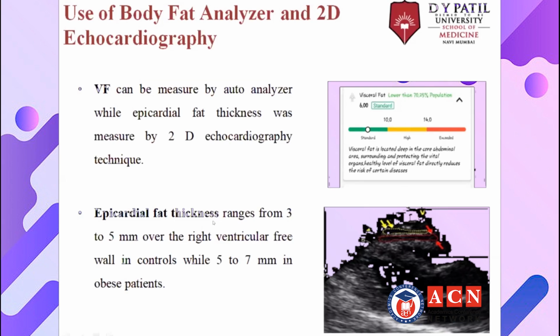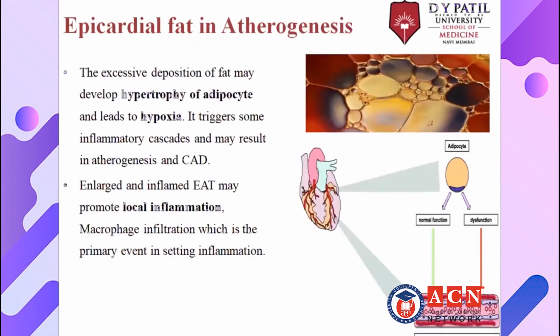Whereas the epicardial fat, which is present all over the heart and in between the pericardium and the myocardium, the normal range for the epicardial fat thickness is nearly 3 to 5 mm. If it crosses 5 mm, if it is between 5 to 7 mm, it indicates that there is a possibility of CAD, that is coronary artery disease. How it takes place, we will see in the next slide.